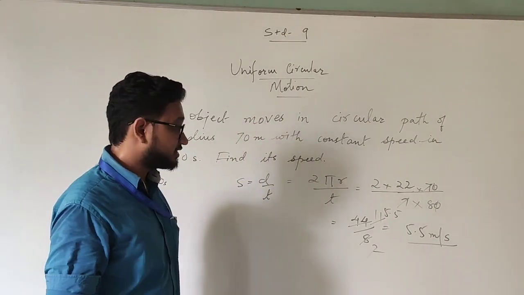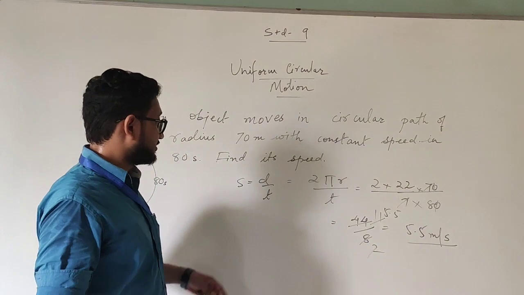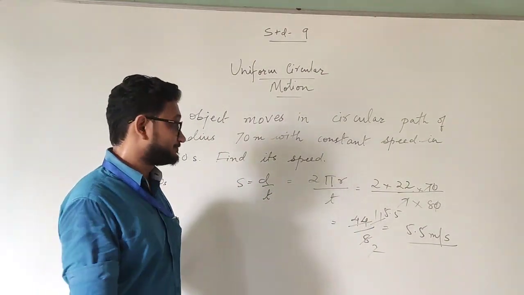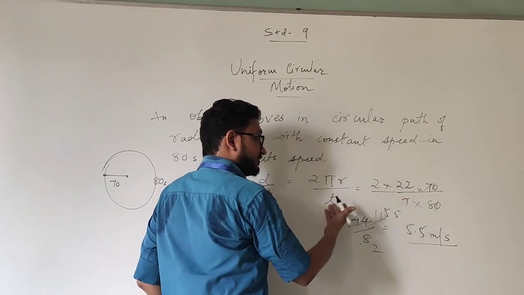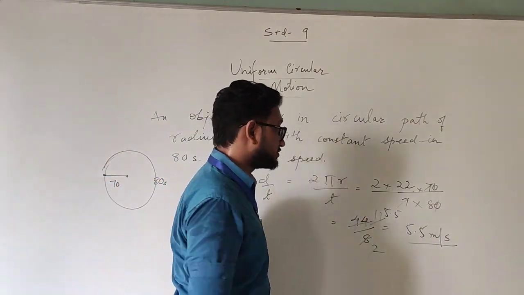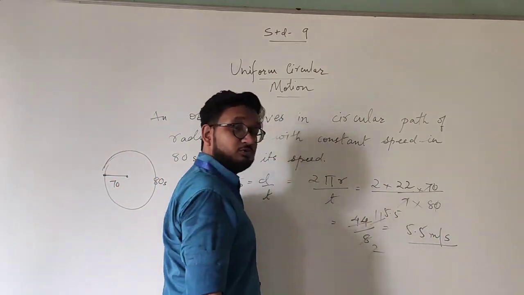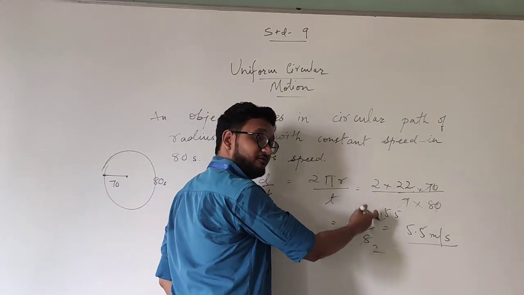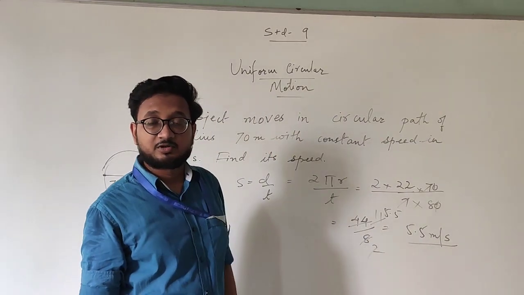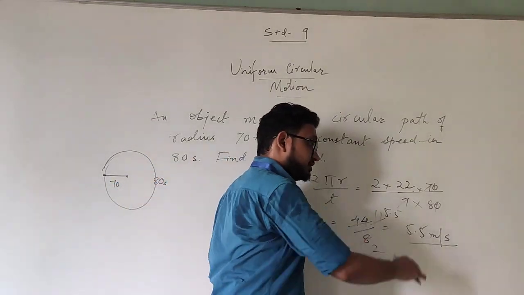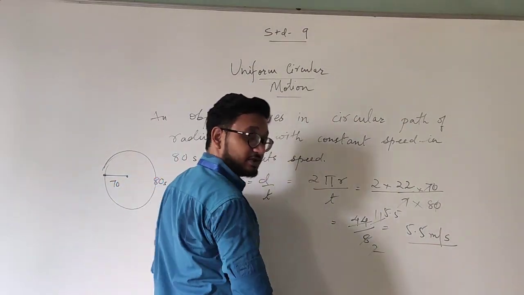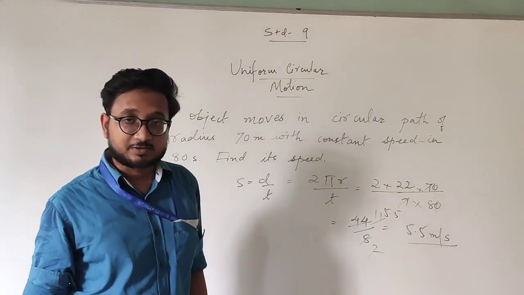So never forget to write the units properly. I repeat once again, distance is the perimeter or the circumference of the circle. We write the formula 2 pi r upon t. Pi is 22 by 7. Get it multiplied with the time, that is 80 seconds. Cancel the zeros. 7, 2, 2, 44 upon 8. 4 2s are 8, 4 11s are 44, 2 5s are 10. Once again, you get 5.5. It's a simple division. If you get any difficulty, you can solve it on your own and get the answer.